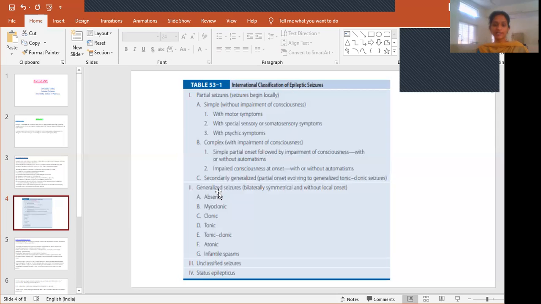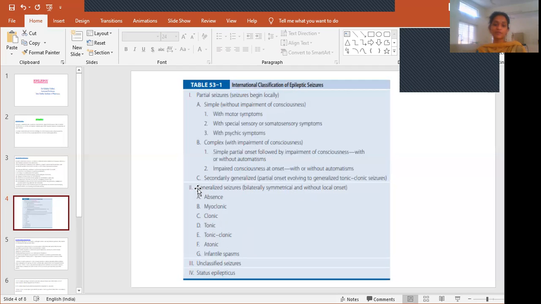And then coming to generalized seizures, which are bilaterally symmetrical and without local onset. The symptoms will be bilateral and without any local onset. It will spread to a wider region. So we call it generalized seizures, and it includes 7 types: absence seizures, myoclonic seizures, clonic seizures, tonic seizures, tonic-clonic seizures, atonic seizures, and infantile spasms.